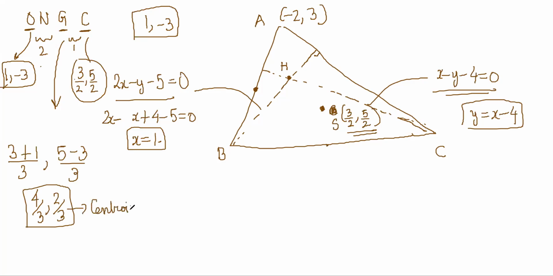So the equation of the median will be the line passing through the centroid and meeting the vertex, from the vertex to the centroid, right? So we have to find B and C also. Then only you will be able to find this centroid, this median and this median, right? B and C, we know how to find.